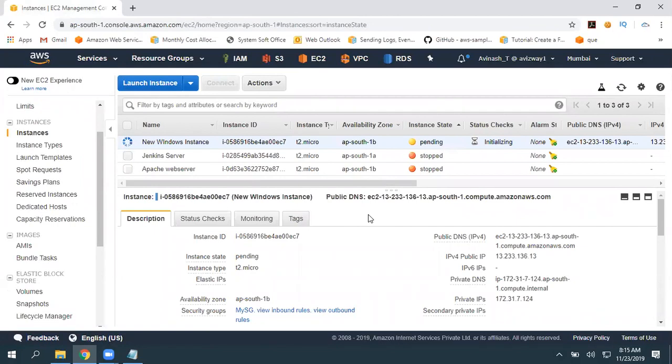I'm going to get connected to that instance and change the password. I'm also going to create another user and give remote login access. This is the task I gave you guys on day 1 in EC2, so I'm going to perform it. You can install IIS if you want. You can install anything.